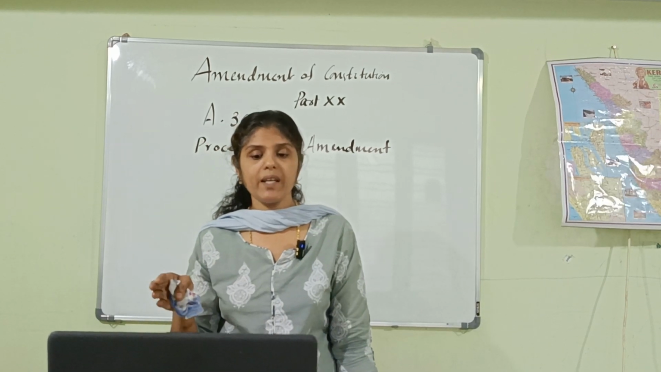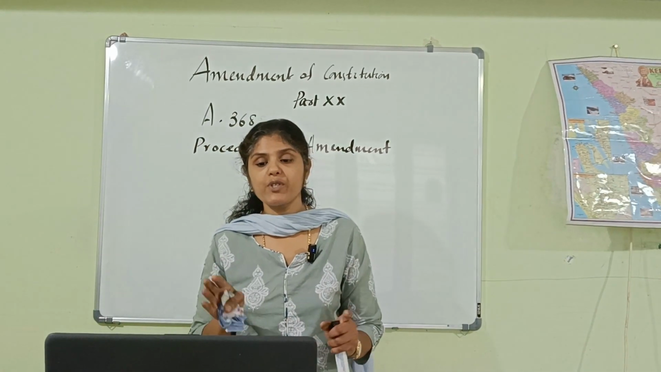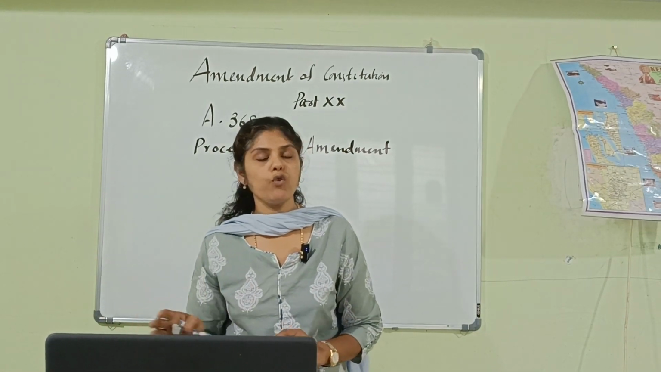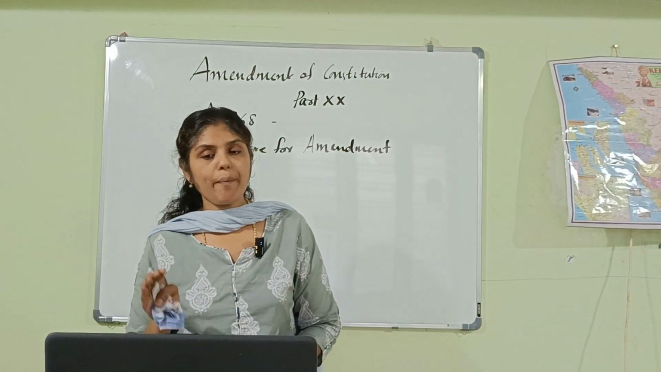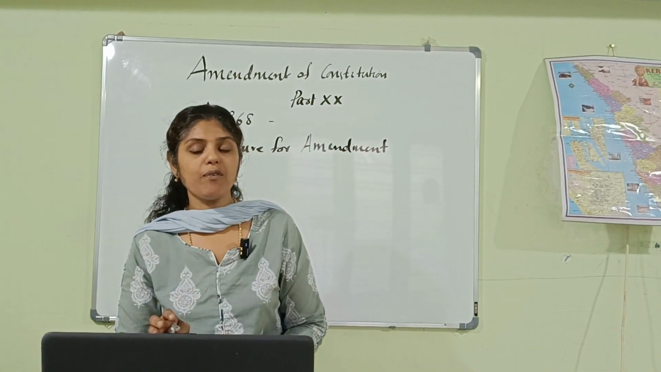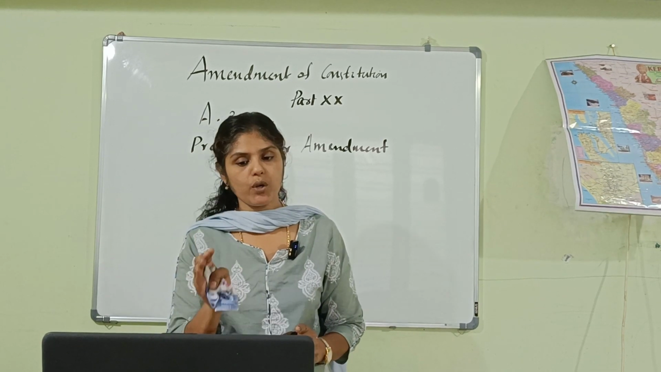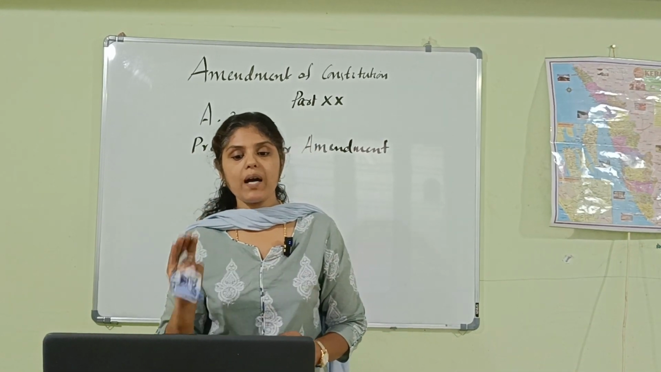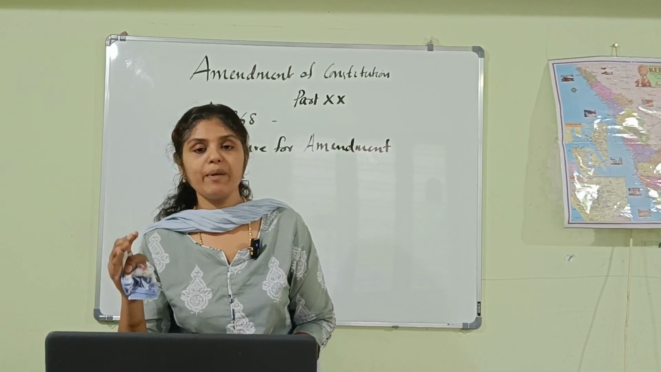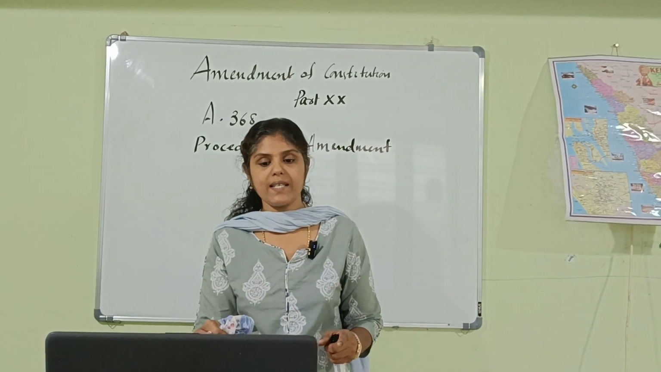In case of disagreement between the two houses, there is no provision for holding a joint sitting of the houses for this particular passage of the bill. And if the bill seeks to amend the federal provisions of the Constitution, it should be ratified by the legislatures of half of the states by means of a simple majority. And after being duly passed by both the Houses of Parliament and ratified by state legislatures wherever necessary, the bill is presented to the President for assent.